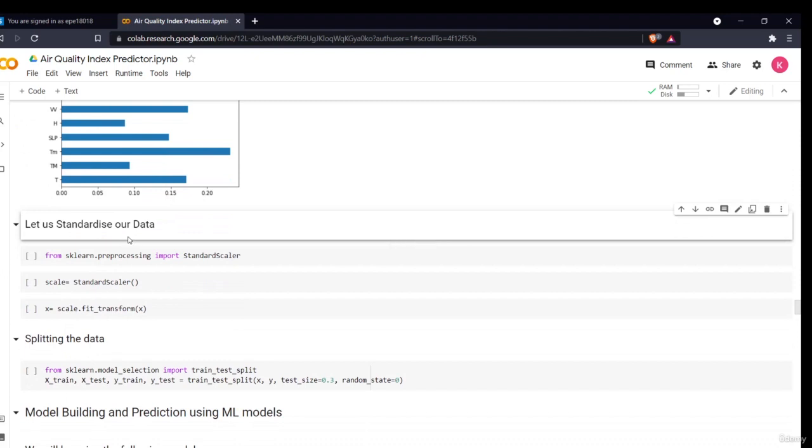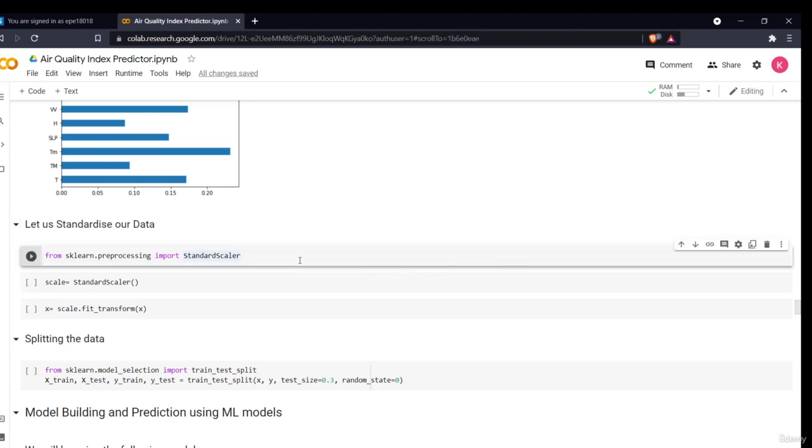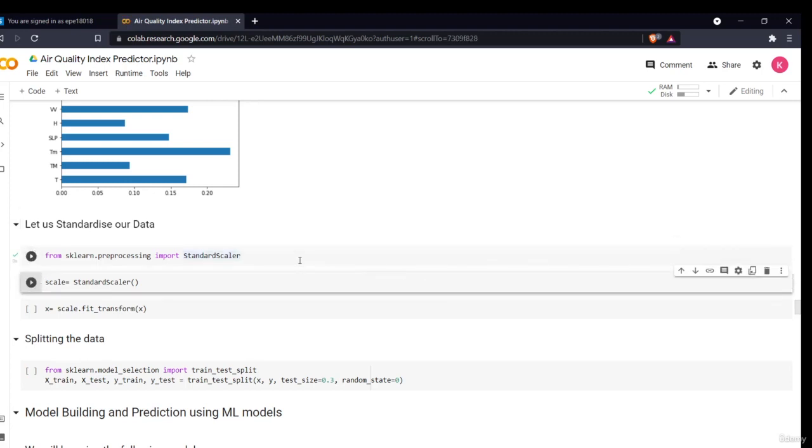Now let's standardize our data. Machine learning models are very particular about standardized data. You must scale your data. You can do it using either MinMaxScaler or StandardScaler, and see which gives you more accuracy. Here I have used StandardScaler. What this will do is scale my values to a common platform.